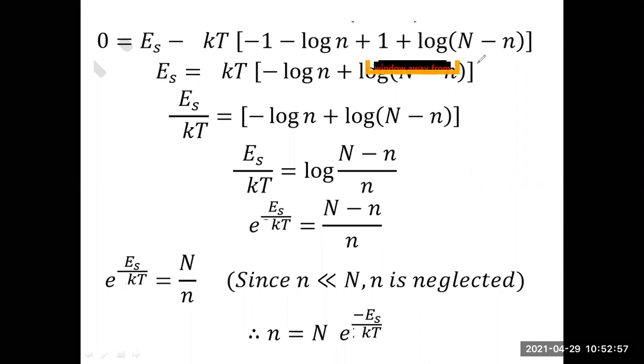So if you have any problem with this derivation, please try to do this derivation as many times as possible, such that you will have a very clear idea. And if you know some very simple formulas, you can easily do this and you can just reproduce the same thing in the examination also.